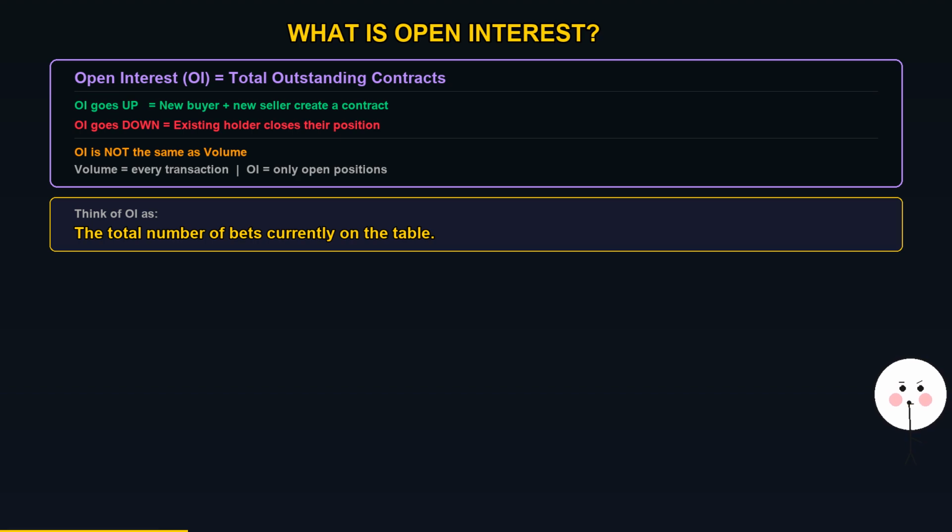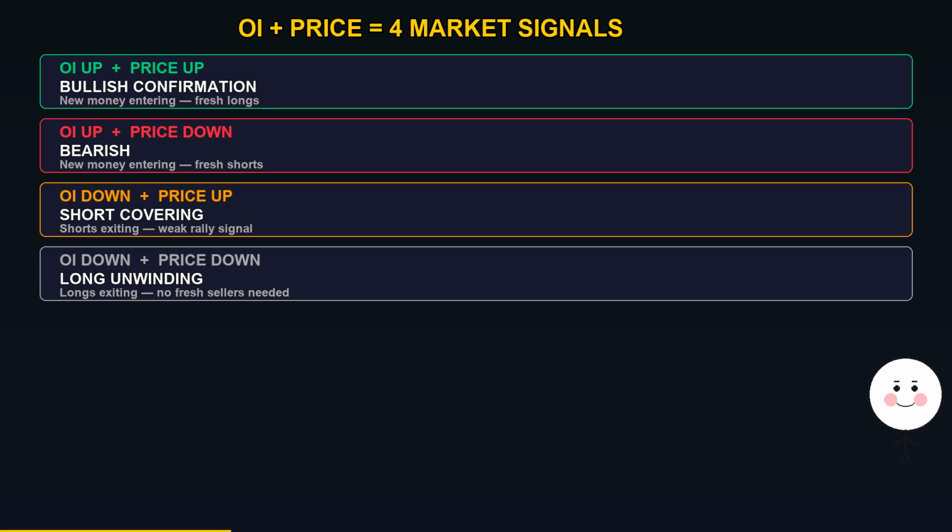It is not the same as volume. Volume counts every transaction, including opening and closing. Open interest only counts contracts that are still open, still active, still alive. Think of it as the total number of bets currently on the table. Open interest combined with price gives 4 signals.